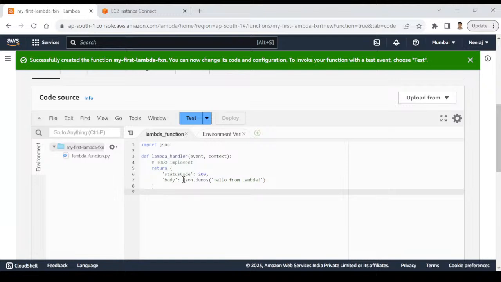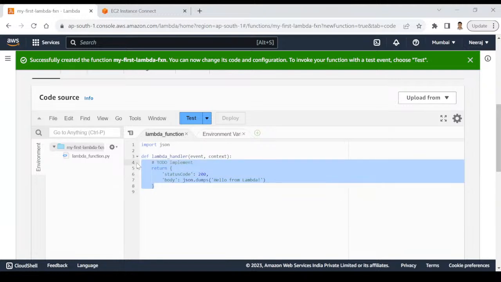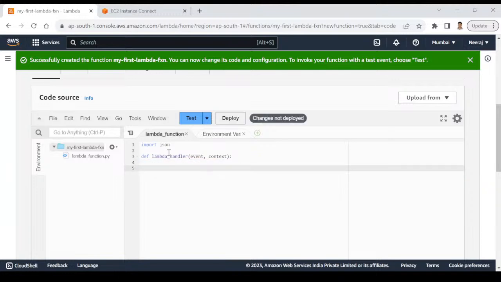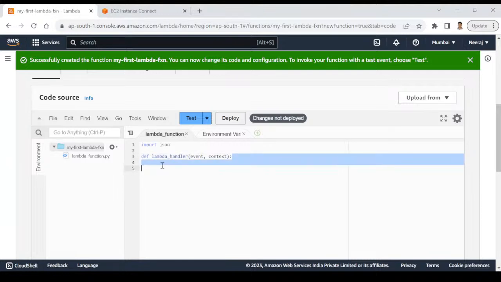So you can remove all the code. I will remove all these lines. Okay. Only this line number 3 is mandatory. DEF lambda handler event context. You cannot delete this line. This line is important because in your Lambda function, your execution will start from this. So you don't delete this line. Remaining everything you can delete.